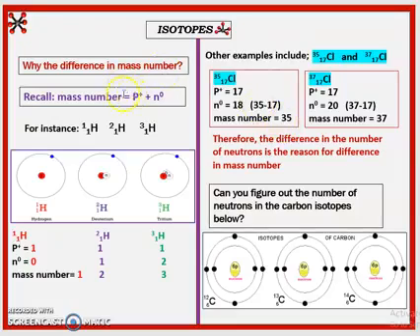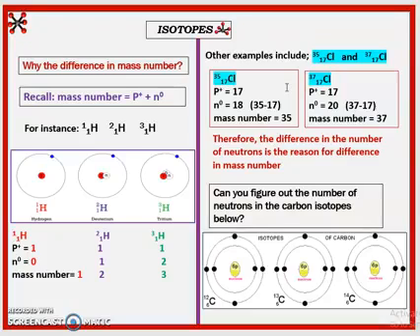Using the formula mass number equals P plus N, if you make neutron the subject of the formula, that's 35 minus 17, you will have 18 neutrons. Why does this one have 20 neutrons? Because if you subtract 17 from 37, you have 20 neutrons. Because of this, they have different masses, even though they are atoms of the same element.